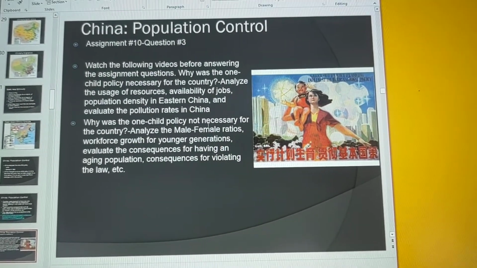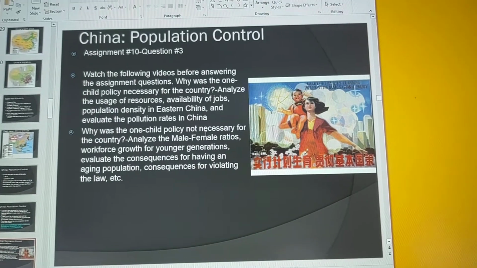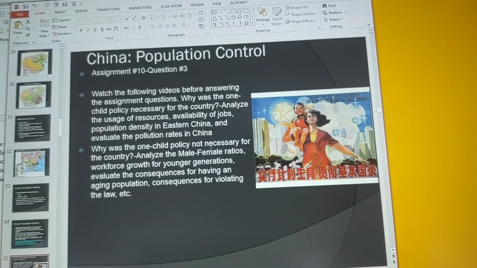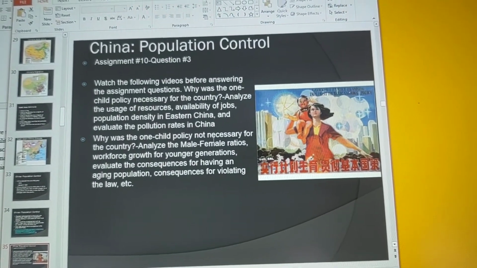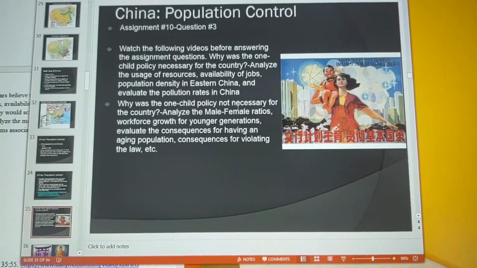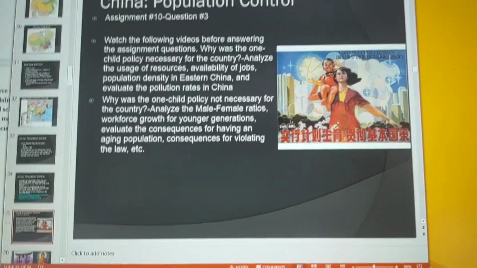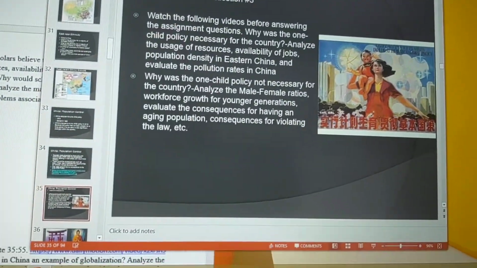And there are some scholars saying, well, no, it was not necessary. I mean, that's why it changed to a 2-child policy. What are the long-term impacts? And again, think of economics. Can you fill the workforce? What if you have an older population, etc.? So you have to look at those aspects.